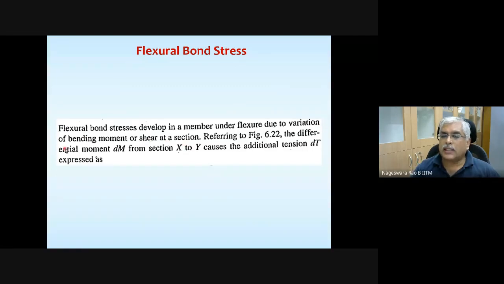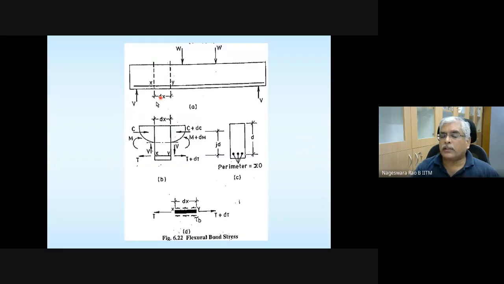Okay, so now let's develop some relations: dm to dt. dm is nothing but the differential moment, and dt is the differential tension or additional tension. Based on this free body diagram, let's develop some relations.